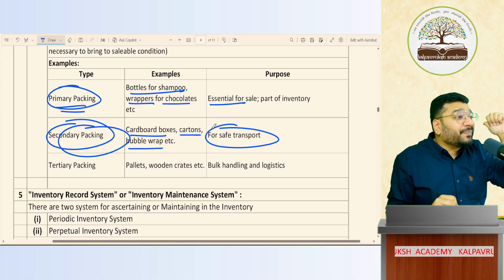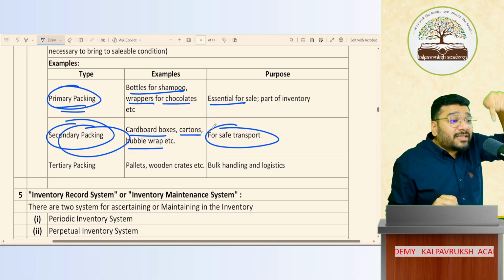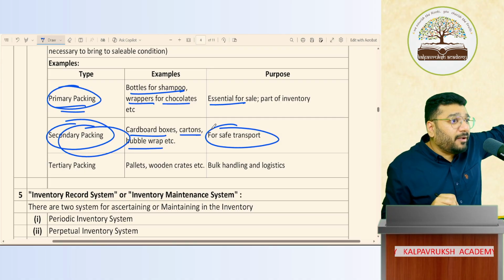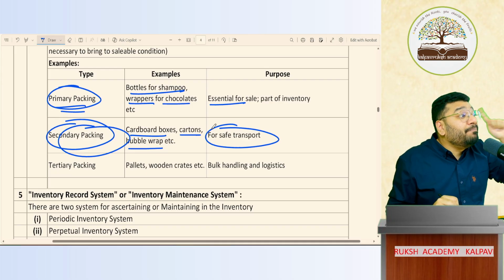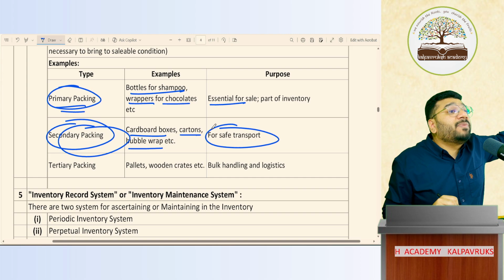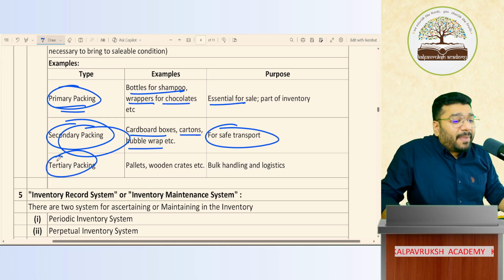What is raw material? The ingredients which are required to manufacture the product. To manufacture shampoo, do I need a carton box? Do I need a shampoo bottle? No. So these are called packing materials. Be clear. Some people confuse this with raw material. They treat this as raw material. No, this is not raw material. This is packing material. Then comes tertiary packing.